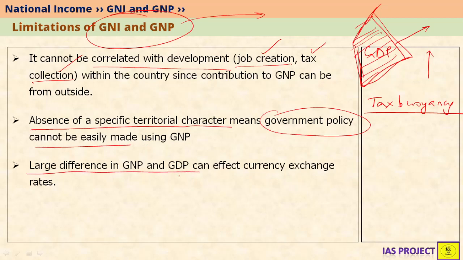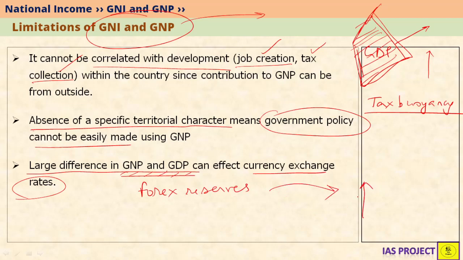A large difference in GNP and GDP also means that currency exchange rates may fall or increase. Why? Because when the GDP and GNP difference is very high, it means that forex reserves are going to be affected. For example, if we are getting so much remittances into India, what happens? Our forex is going to increase. If forex is going to increase, then our currency is also going to appreciate. If currency is going to appreciate, then our exports will not be competitive and our exports may fall. So all this may happen if the difference between GNP and GDP is very large.